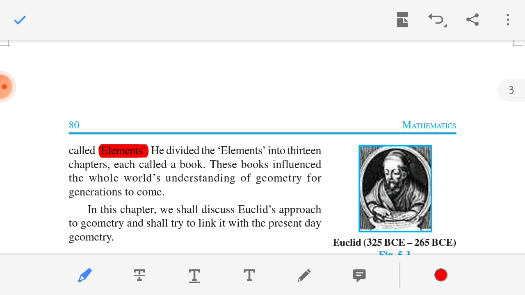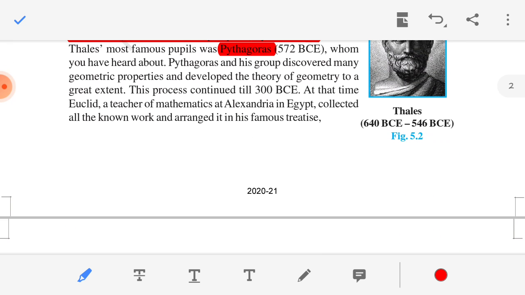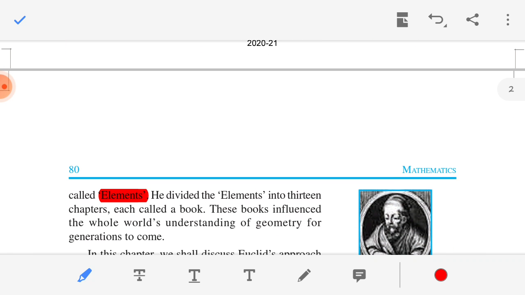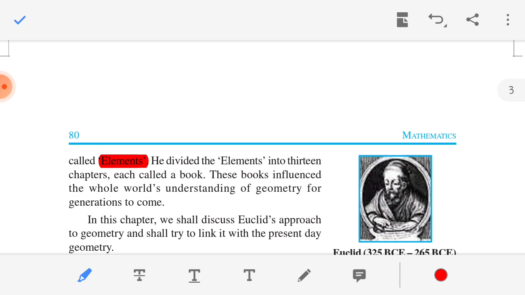At that time, Euclid, a mathematics teacher in Alexandria in Egypt, created a book, a kind of collection of statements.